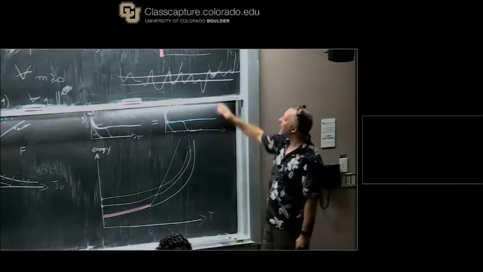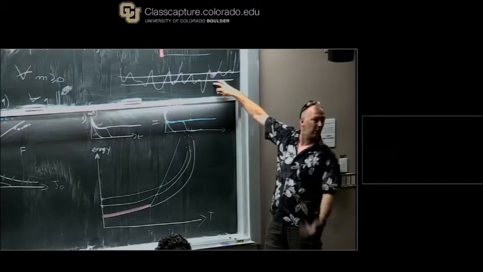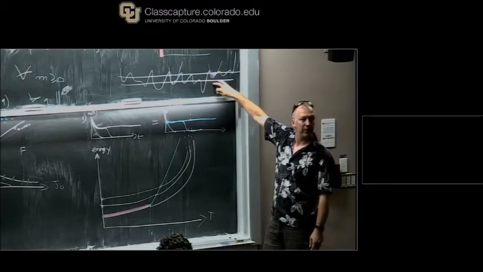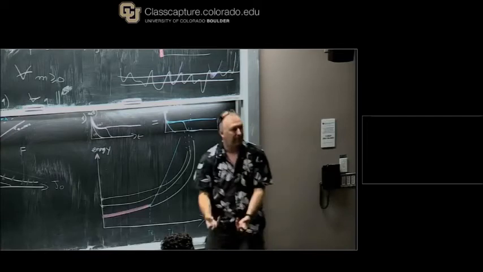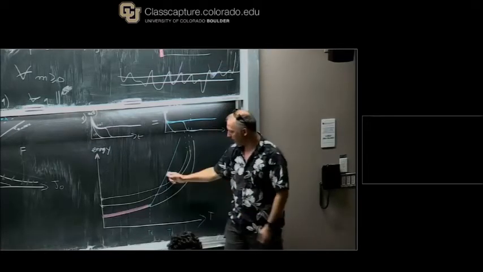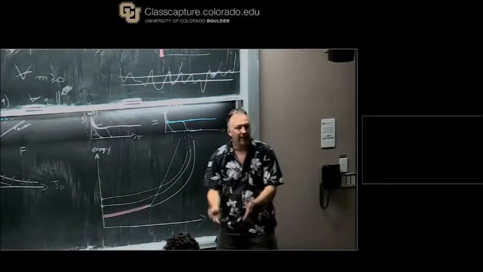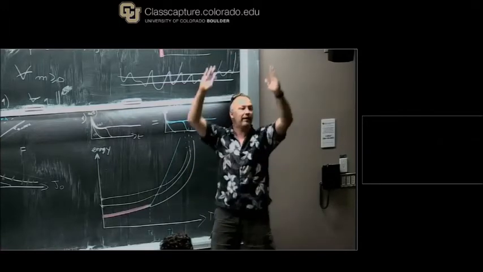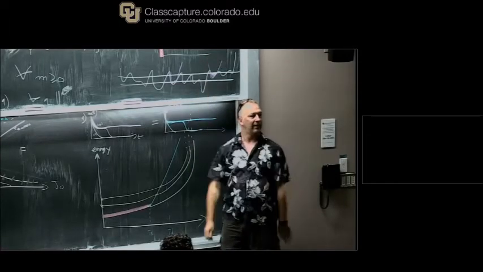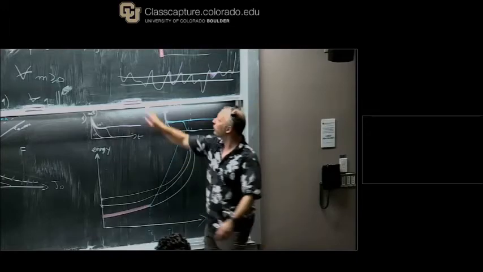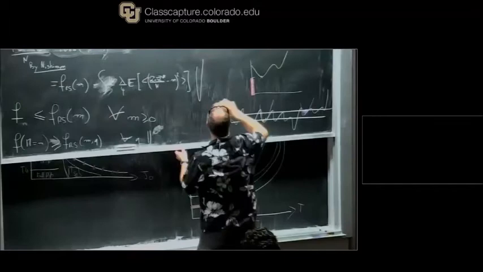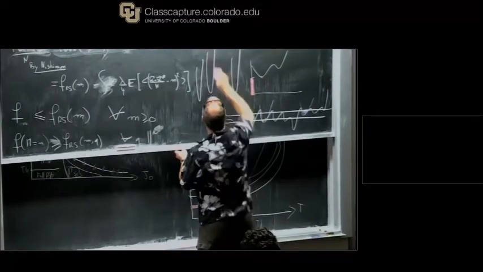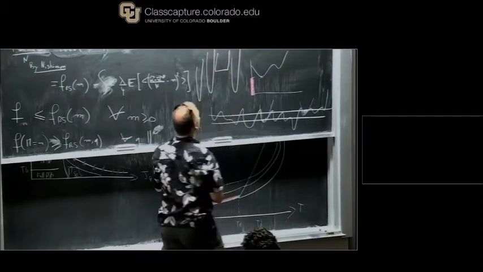And I will finish with this. That means that this drawing is completely wrong, okay? What happens is that you have your big valley, which is paramagnetic. Then you have your deep valleys below, that correspond to equilibrium below TD. But these deep valleys, when you go up, they go up very, very high. So it's kind of a volcano description. If you want, it looks more like this, right?